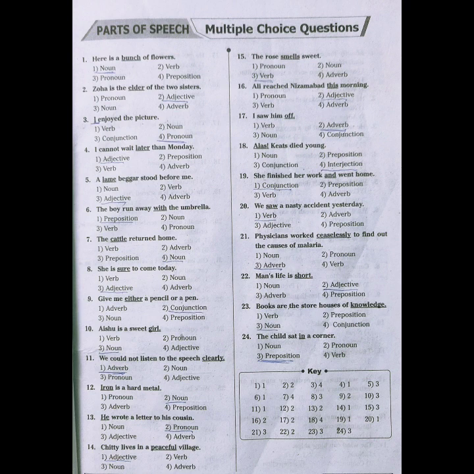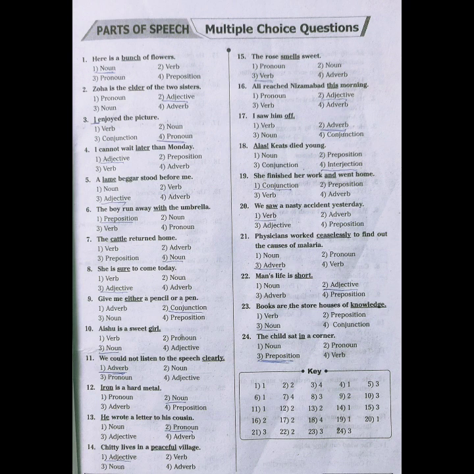Fifth one, a lame beggar stood before me. Here the word lame is underlined. Options are 1 noun, 2 verb, 3 adjective, 4 adverb. Here this word lame qualifies or describes the word beggar, a noun. So we can easily say that lame is an adjective.